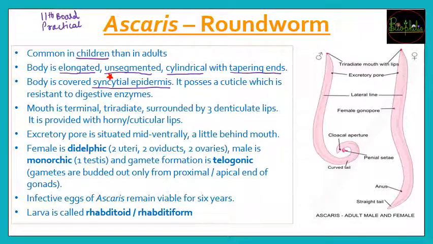Roundworms में Ascaris जो होती है, Ascaris में syncytial epidermis होती है. Syncytial का meaning क्या होता है? That there will be a single cell और एक ही cell के अंदर बहुत सारे nucleus present होंगे. That is, it will be a multinucleate state. Now this multinucleate state is going to be the characteristic for epidermis of Ascaris. अब ये जो epidermis होती है उसके ऊपर you are going to find the cuticle, and this cuticle is going to help the worm to survive in the digestive enzymes.